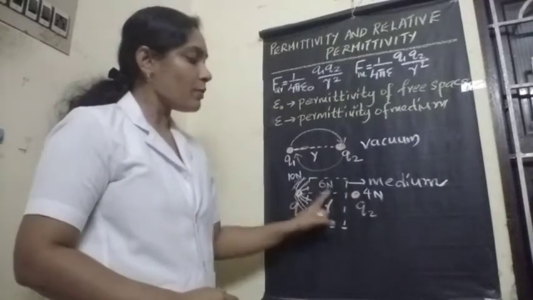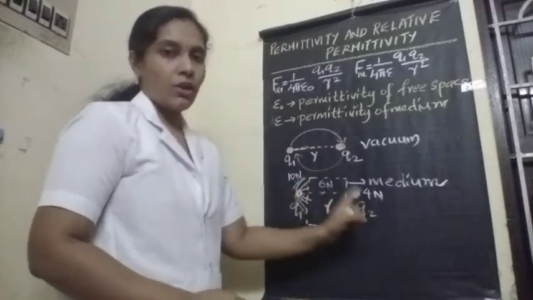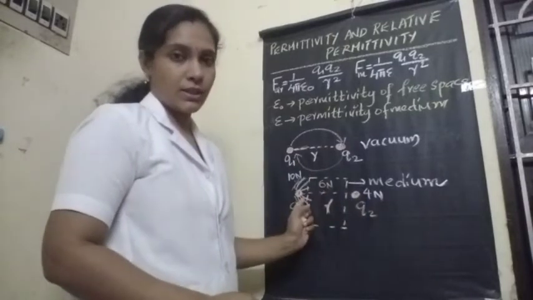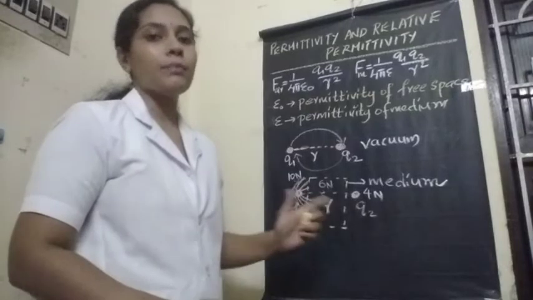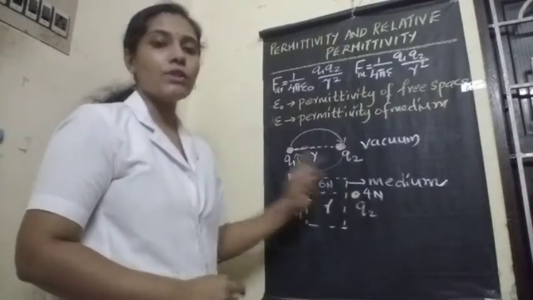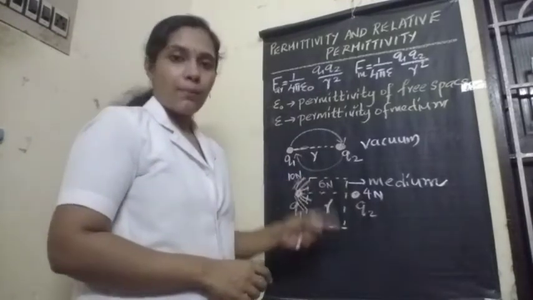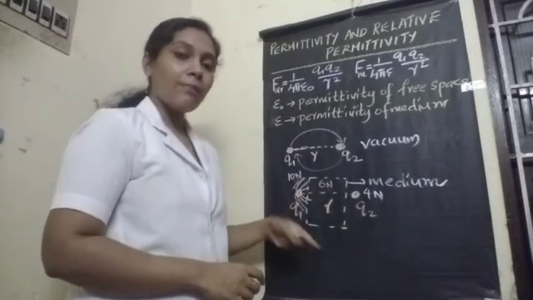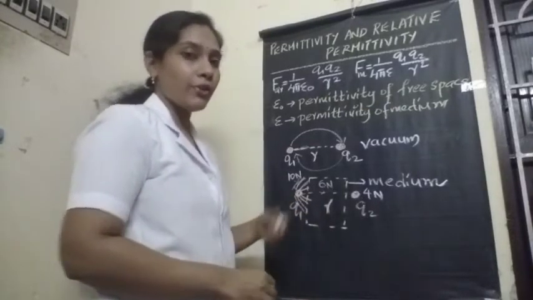So how much does this medium allow the charges to exert force on each other? That is permittivity. So here we can say 6 is the permittivity of this particular medium. Suppose we replace this medium by another medium with a permittivity of 8 Newton.